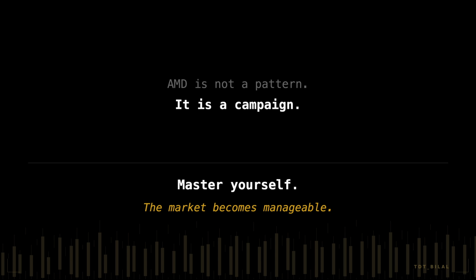AMD is not a pattern, it is a campaign. And campaigns do not announce their phases, they reveal them through behavior, through acceptance, through the emotional environment they engineer in the crowd. The trader who waits for confirmation will always arrive one phase too late. The operator who reads what is changing arrives before the phase completes.